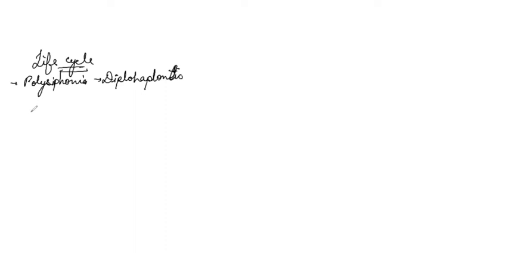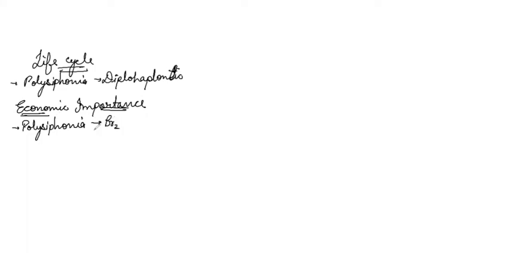Now, usually they will have the haplontic life cycle. In case of economic importance, examples like Polysiphonia are a source of bromine.